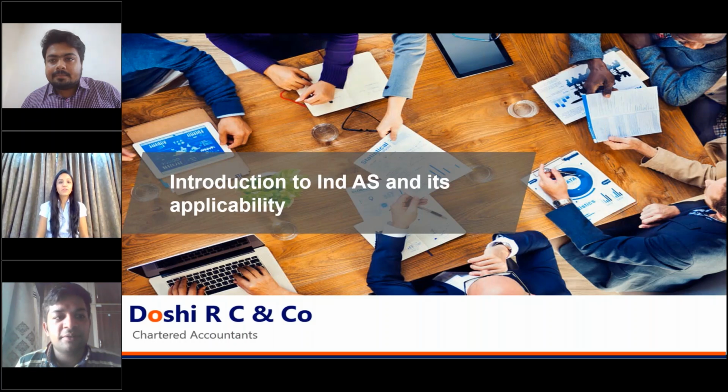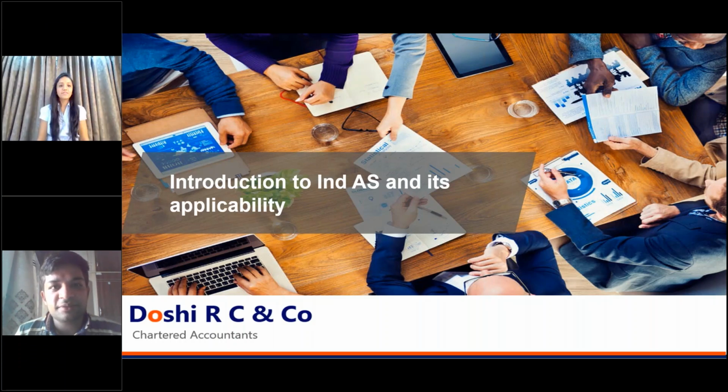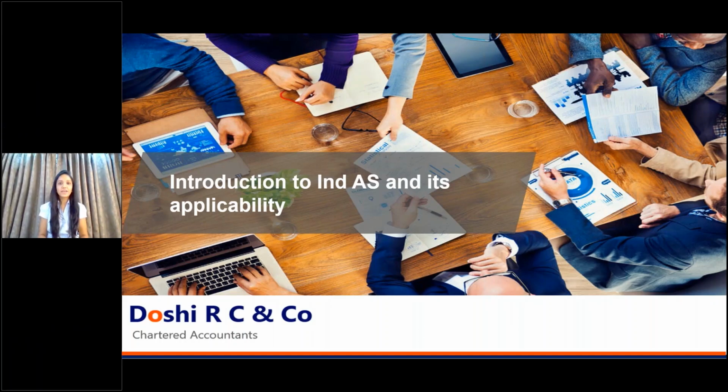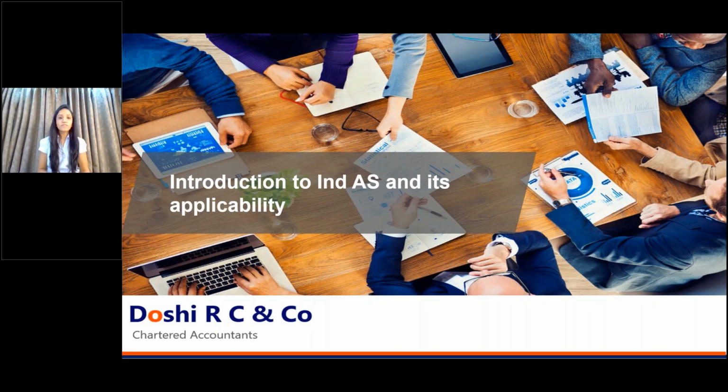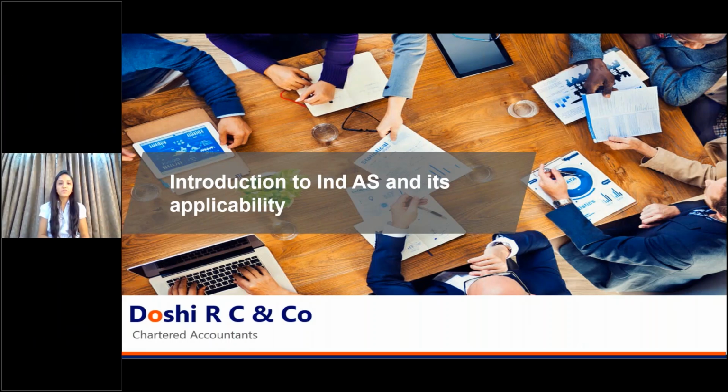I'm here to give you an overview of the Ind AS standards. We'll cover the introduction to Ind AS and its applicability. Then we will cover Ind AS 16, Ind AS 38, and Ind AS 40. These are all asset-related standards. Once we cover all the standards, you will have a grip over what Ind AS is and how it is applicable to all the asset-related standards.